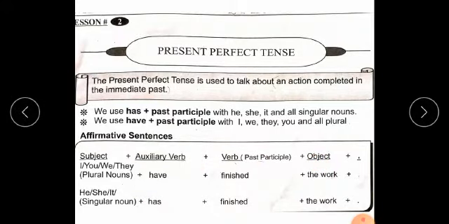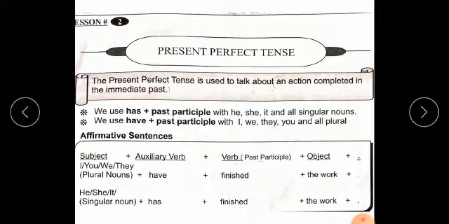Keep in mind that for all perfect tenses, whether it is present perfect tense, future perfect tense or past perfect tense, we use the third form of verb, which is called past participle.